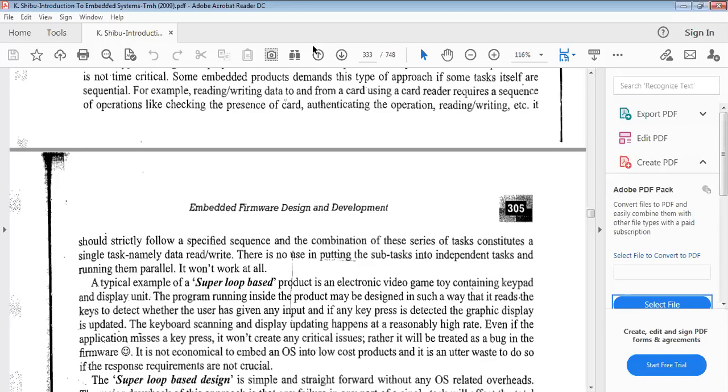And what are the roles and responsibilities of the RTOS? That is a separate unit.